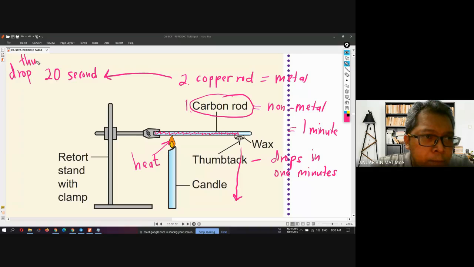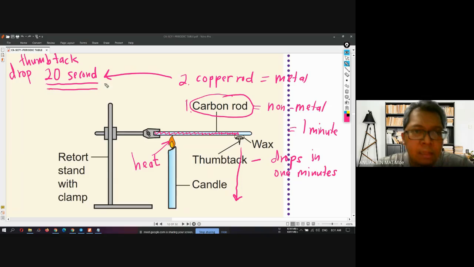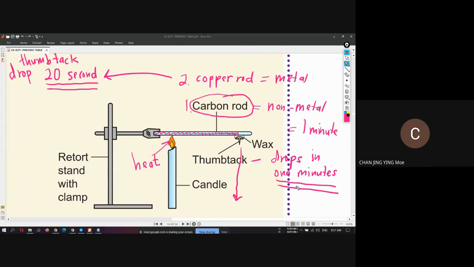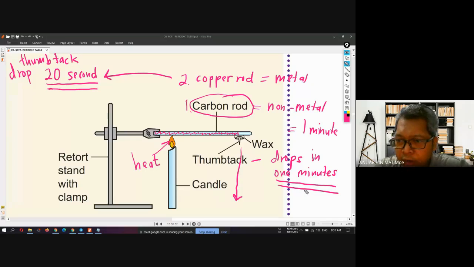The thumbtack here drops in 20 seconds only. If I use the carbon rod, how long does it take? If I use the carbon rod, the thumbtack will drop in 1 minute.